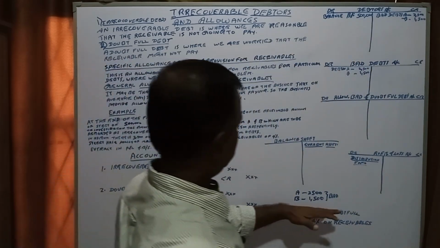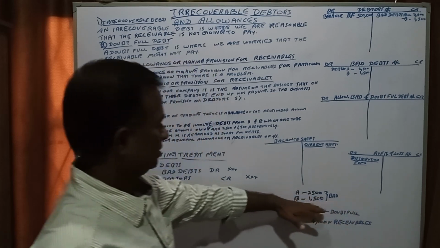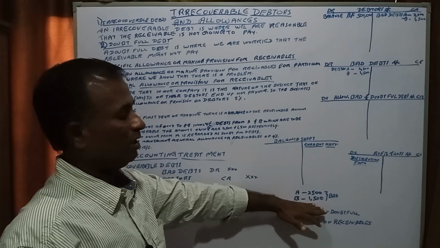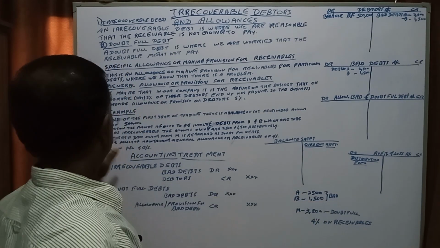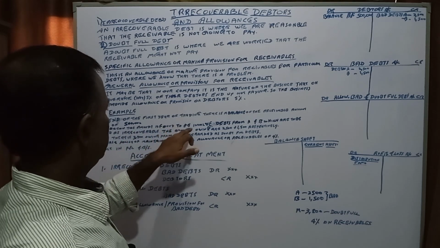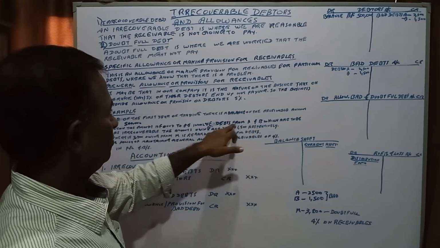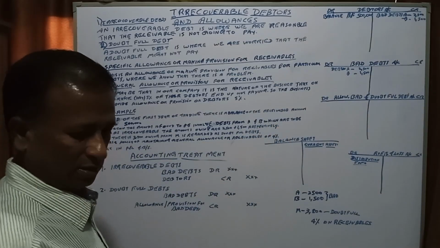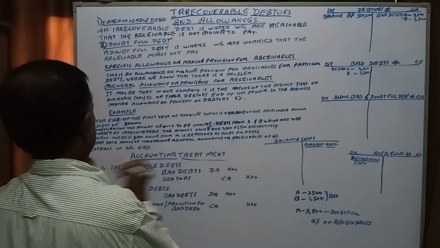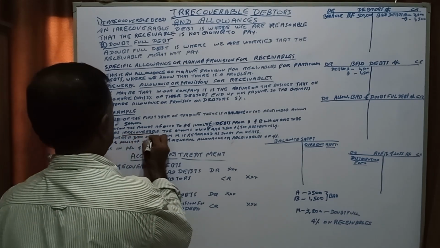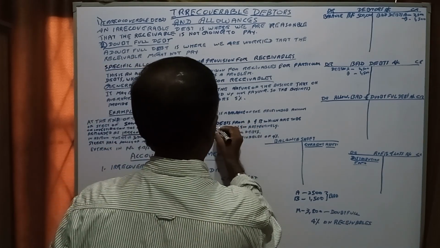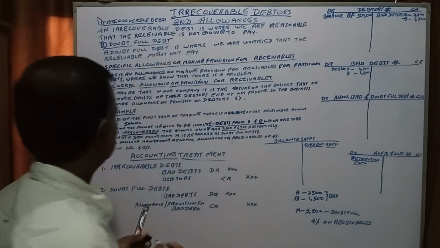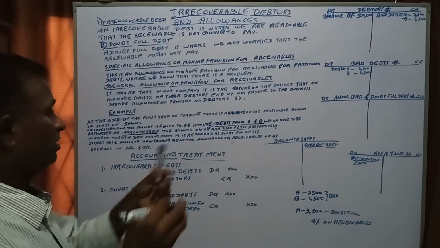We have made an entry for the first one. These both, A and B, become bad because the instruction says debts from A and B are to be regarded as irrecoverable, respectively 2,500 and 1,500.